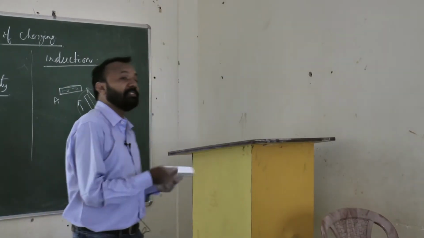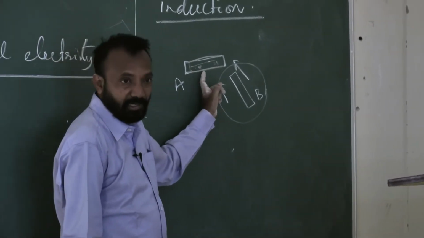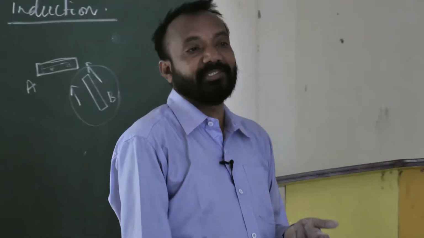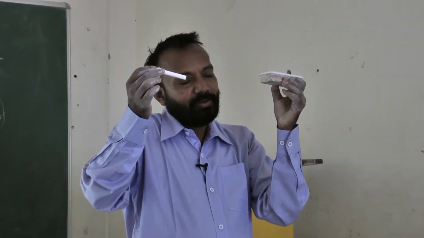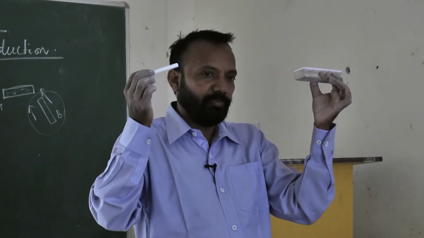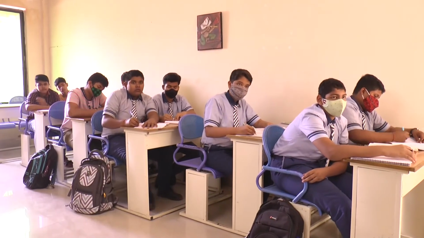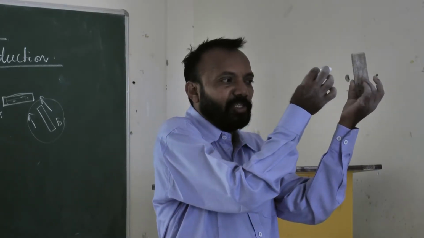Whenever it experiences some force of interaction, from that we can find out what kind of charged body it is. One body is inducing its charge, the other body gets induced. Suppose this chalk is a body, and this duster is also a body. Duster is body A and chalk is body B. I am bringing this chalk towards the duster, and suppose the duster moves away.